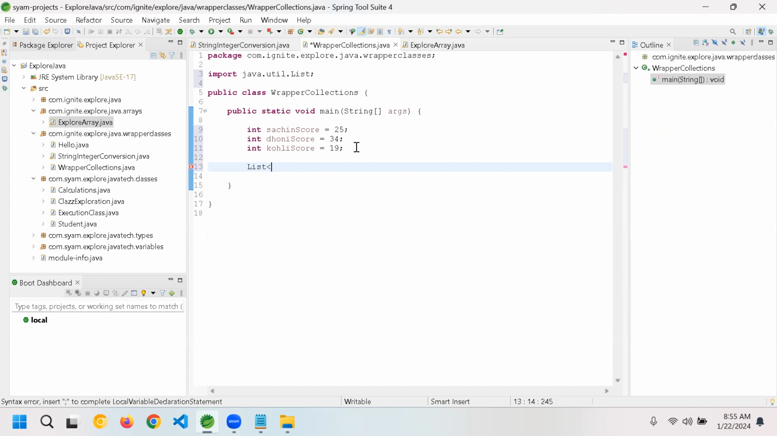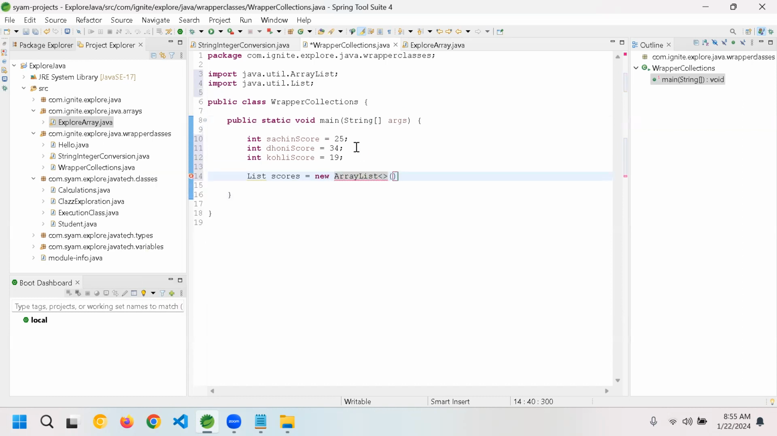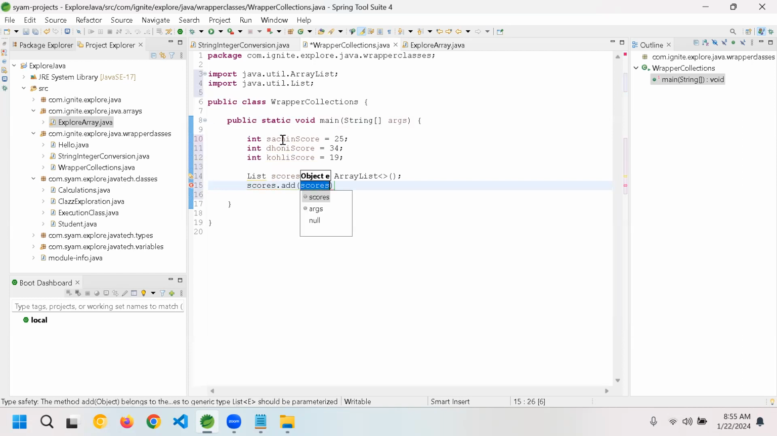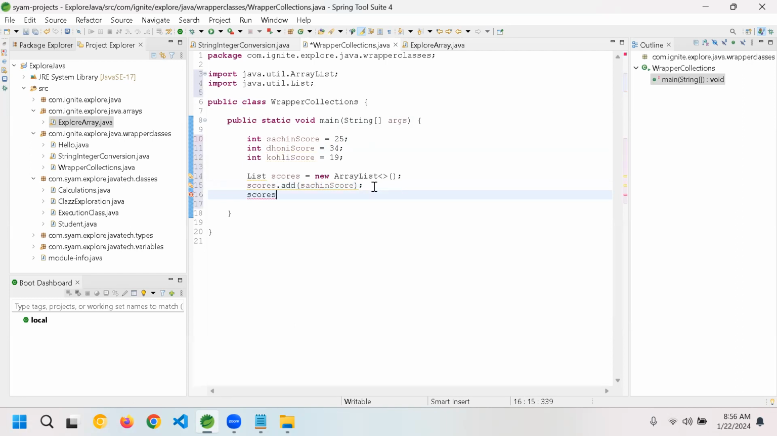Here, I'll try to give it as a list: scores equals new ArrayList. So don't worry about the syntax at the moment. We will see how we can add: scores.add(sachinScore), scores.add(dhoniScore), and I'm copying, scores.add(kohliScore). So three people's scores I have added, right?